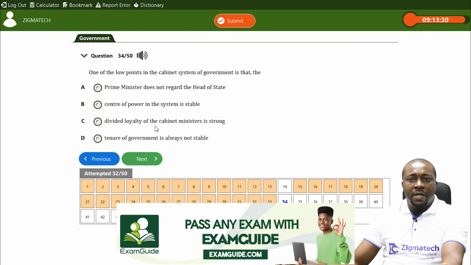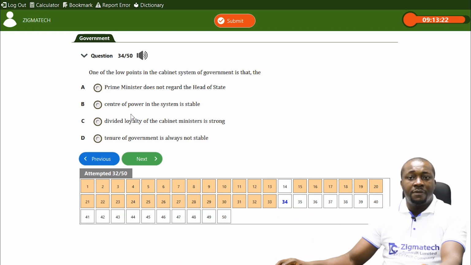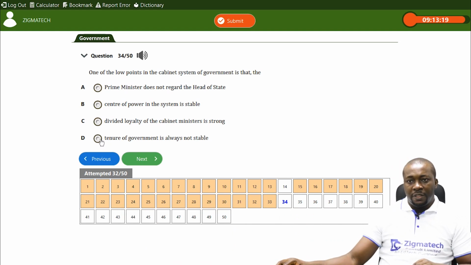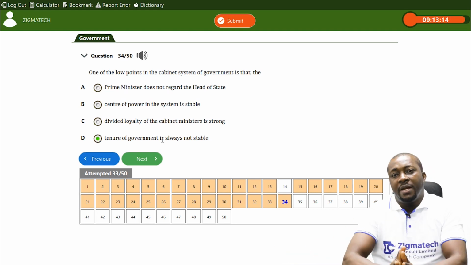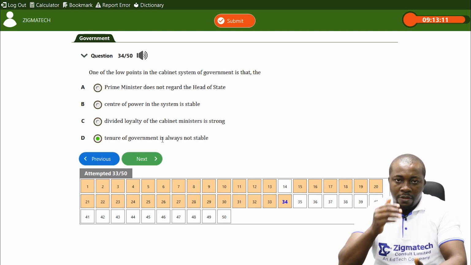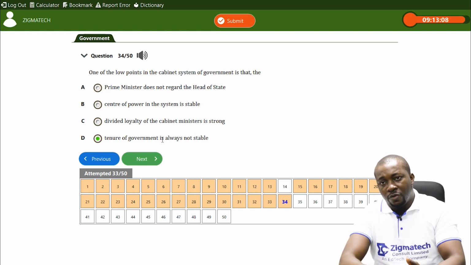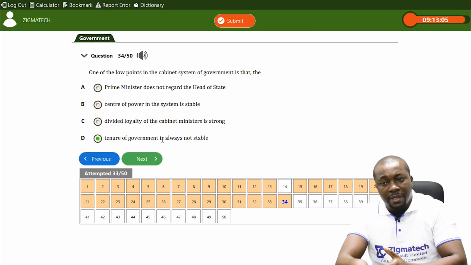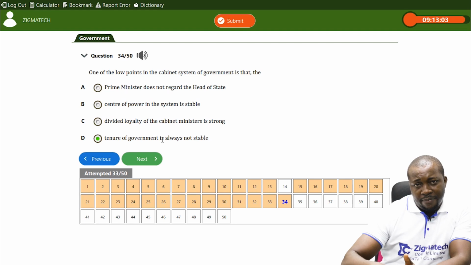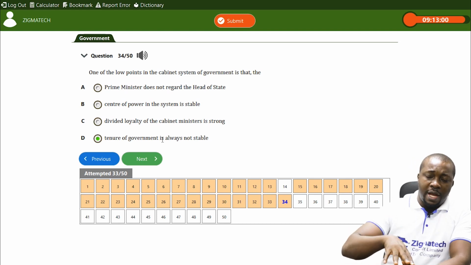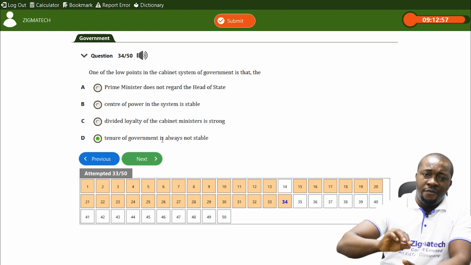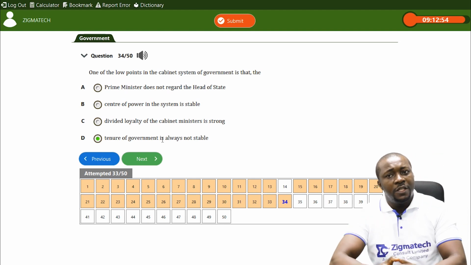Then C, divided loyalty of the cabinet ministers is strong. You don't talk about divided loyalty in cabinet ministers. Rather, tenure of office is not always stable. Remember, the Prime Minister remains in office as long as his party continues to control majority seats in the parliament, and his cabinet can be removed through a vote of no confidence. These two factors make tenure of office not always stable.